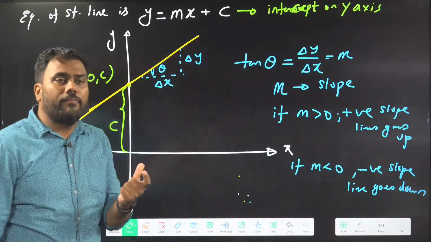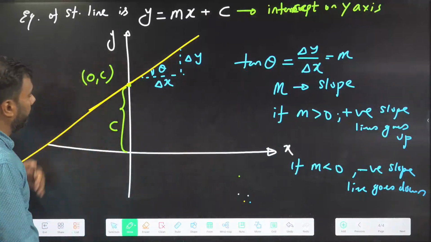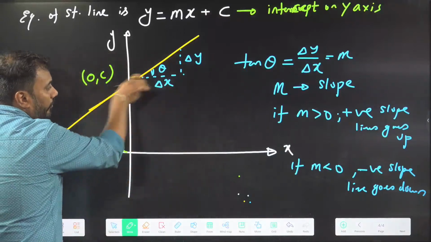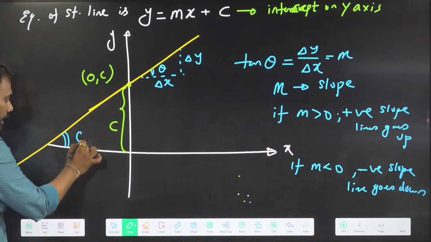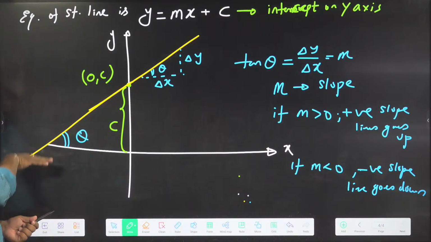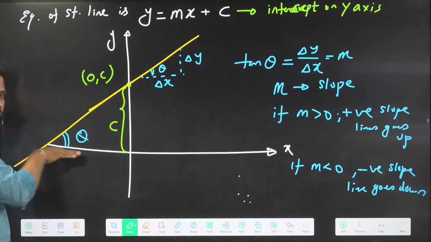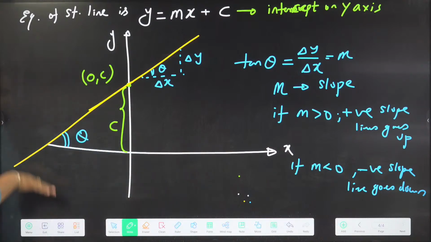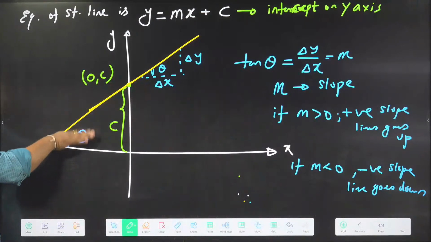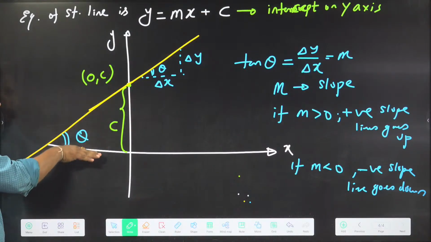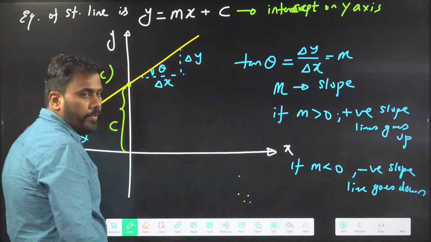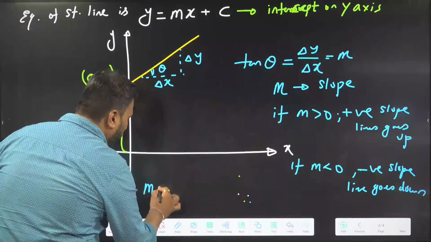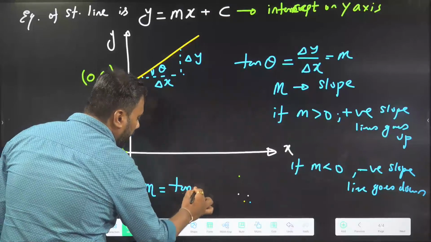And what is the value of m? m is tan theta, where theta is the angle of the line with the parallel direction of the x-axis. I can see here this angle is also theta. This is the positive direction of the x-axis. So the line is making some angle with the positive direction of the x-axis, and tan of that is called the slope. If anyone asks me what the slope is, slope is m, which is tan theta.